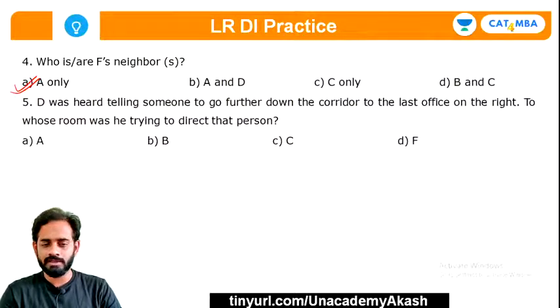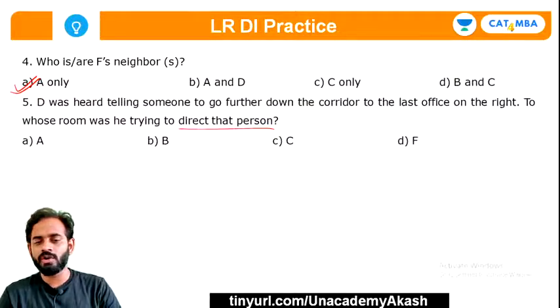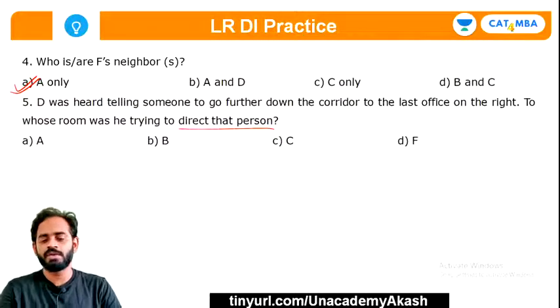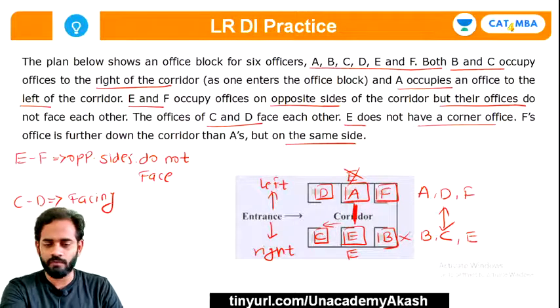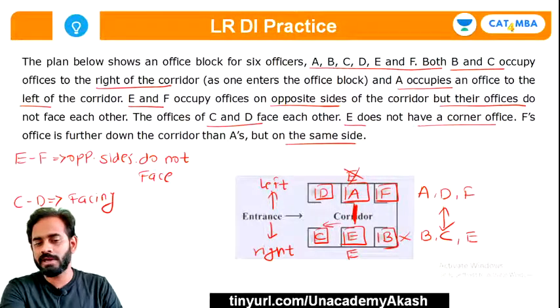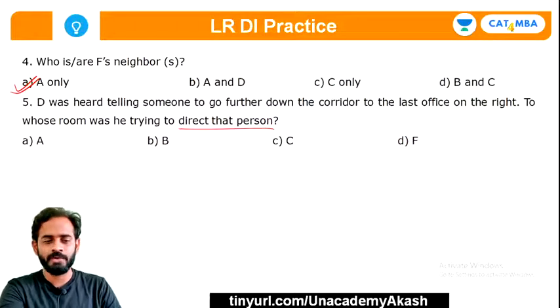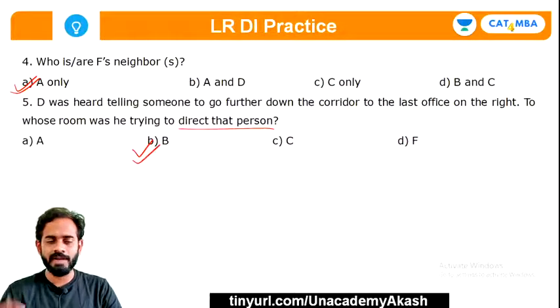The next question is, D was heard telling someone to go further down the corridor to the last office on the right. To whose office was he trying to direct that person? Okay, so D was heard telling someone to go further down the corridor to the last office on the right side. So whose office is the last office on the right hand side? So obviously B has his office at the end of the corridor and towards the right hand side. So option B will be the right answer. I believe guys you have understood this part and there is no doubt over here.